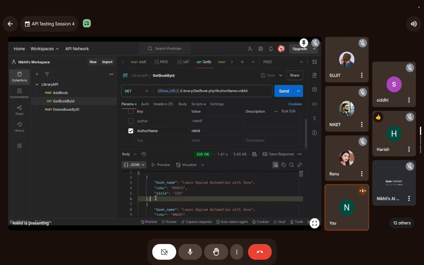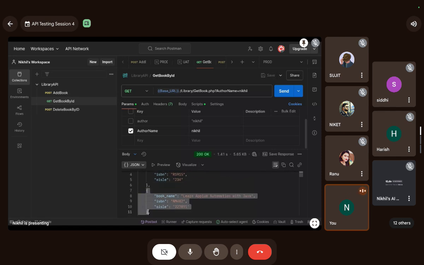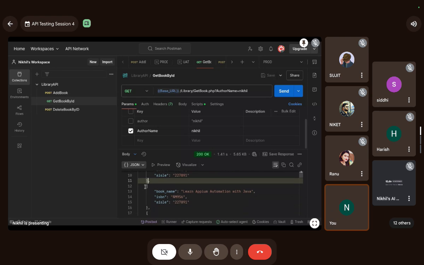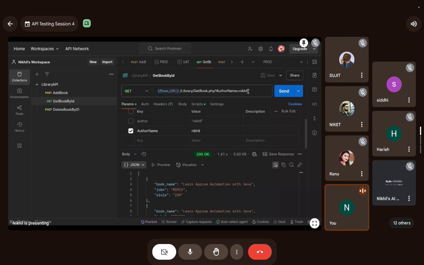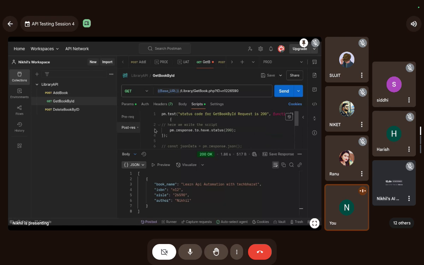First JSON, I will say 0th JSON, first JSON, second JSON, third JSON, all of these books. Let me do it by ID now. Okay, that's fine. So you understand why it was an array? You guys have to keep this in mind.